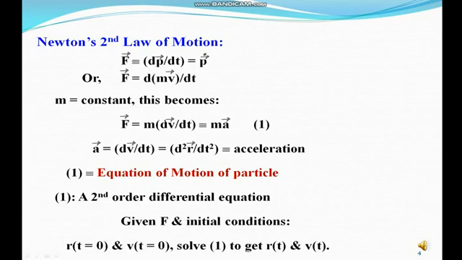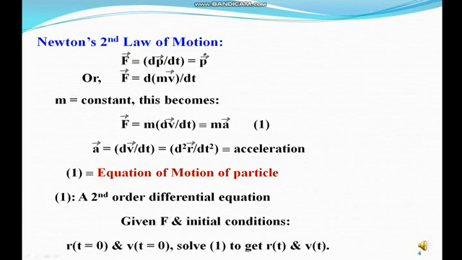We know that the rate of change of velocity is called acceleration and is denoted by a vector. So a vector equals dv vector divided by dt, and we know that velocity is the rate of change of position. So d by dt of dr divided by dt, we get the second derivative d square r divided by dt square. So we replace dv vector divided by dt with acceleration a vector. So F vector equals m a vector, considered as equation number 1. This equation is called the equation of motion of a particle. It is a second order differential equation.